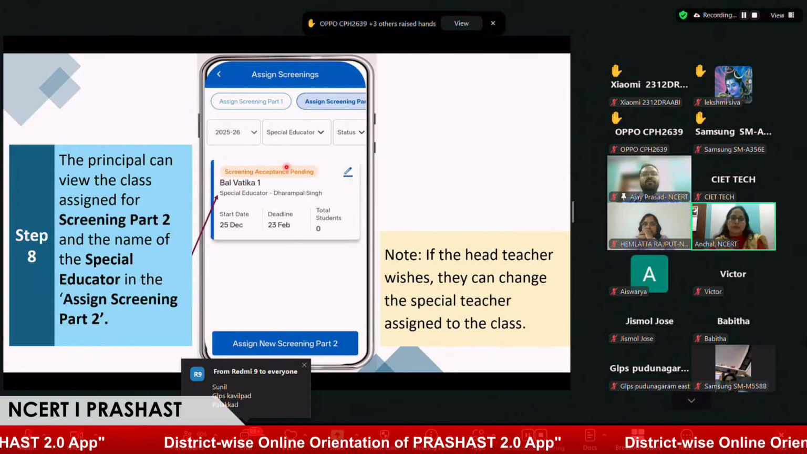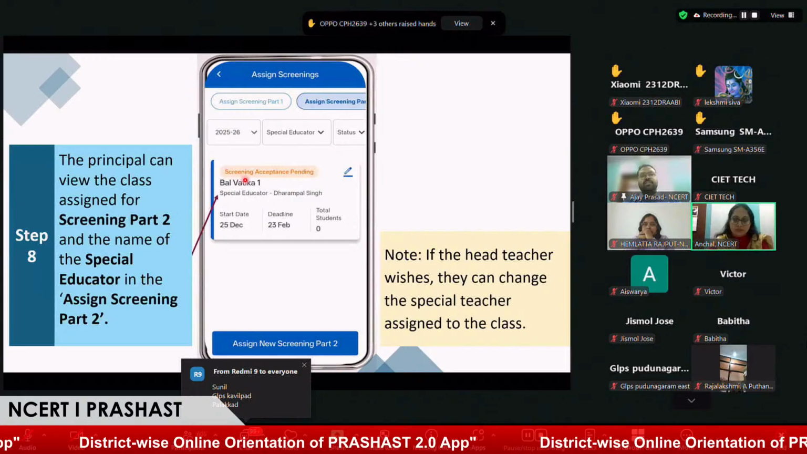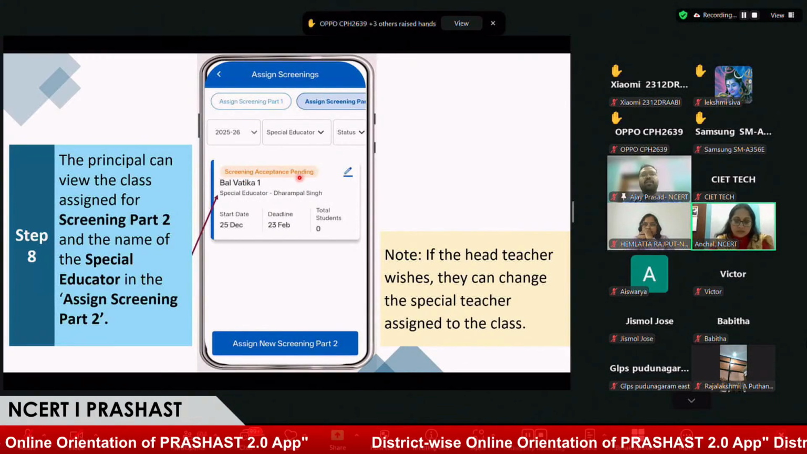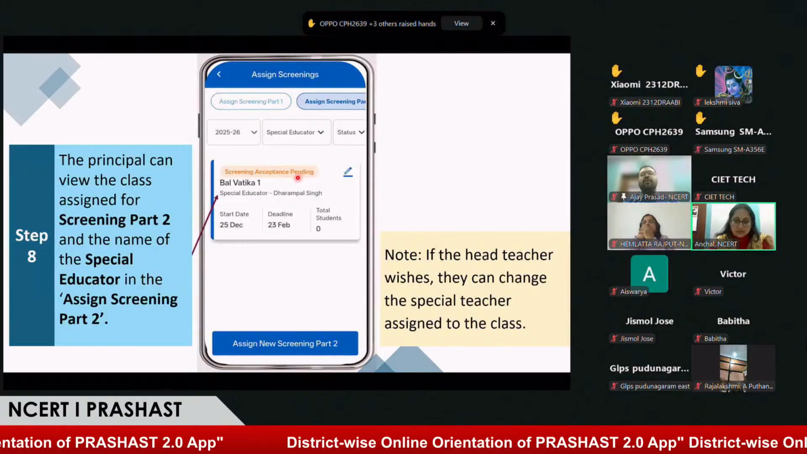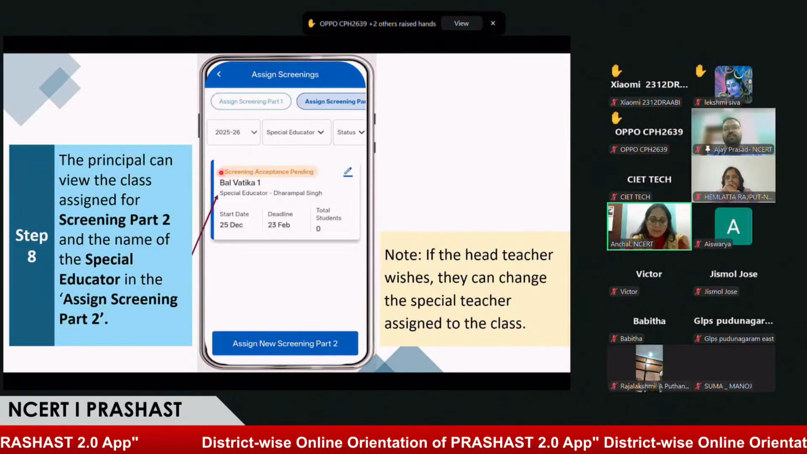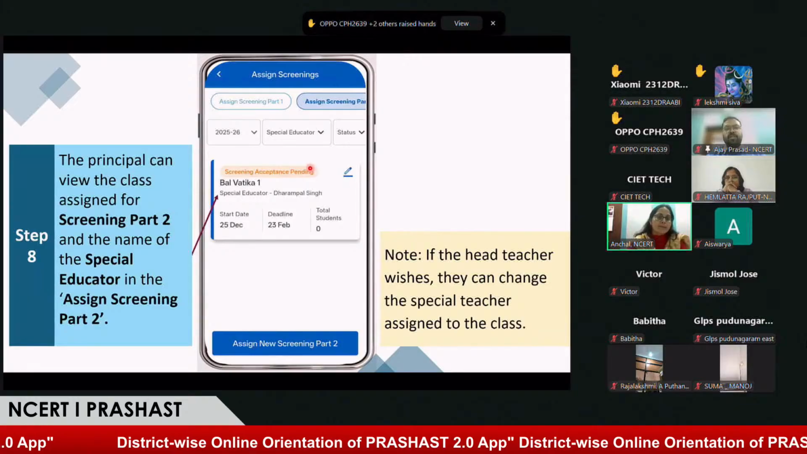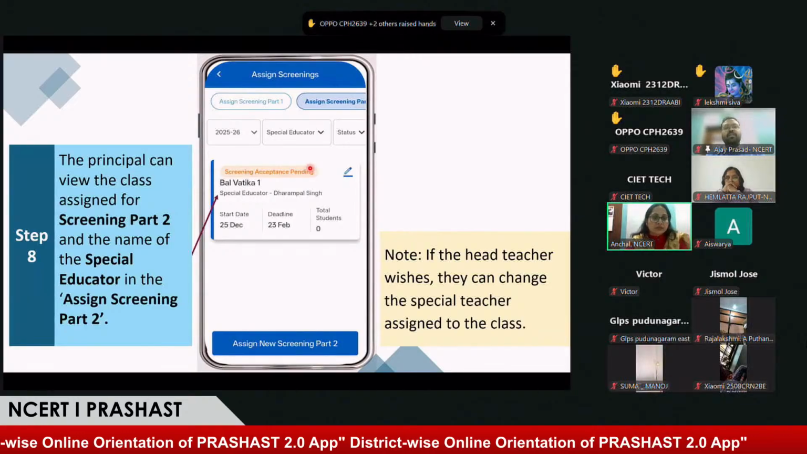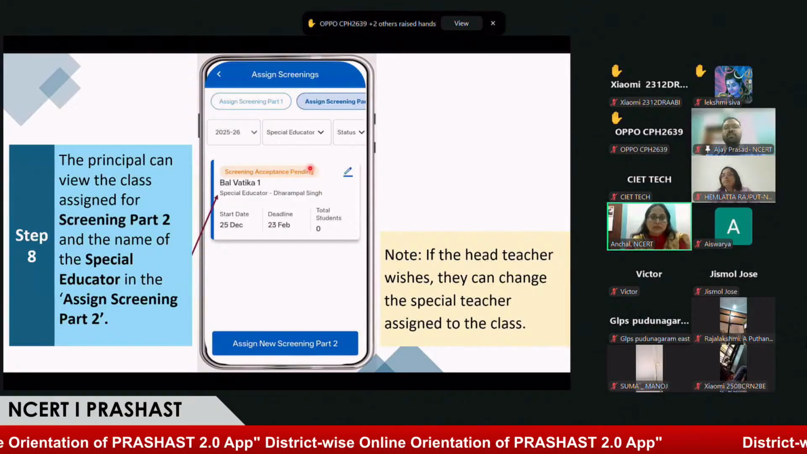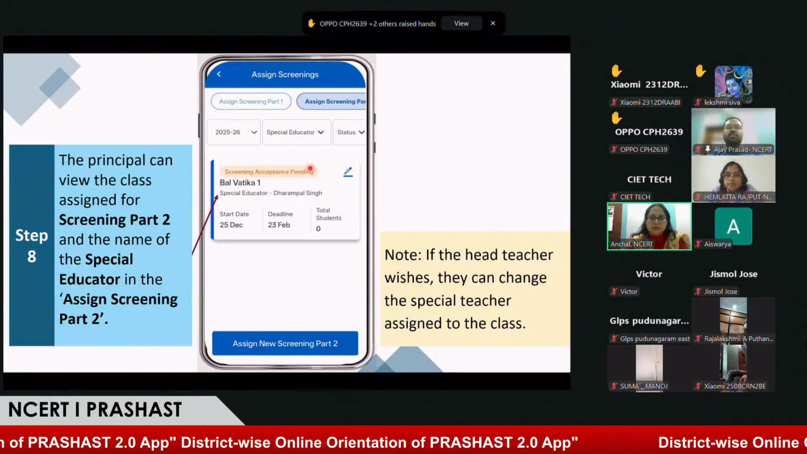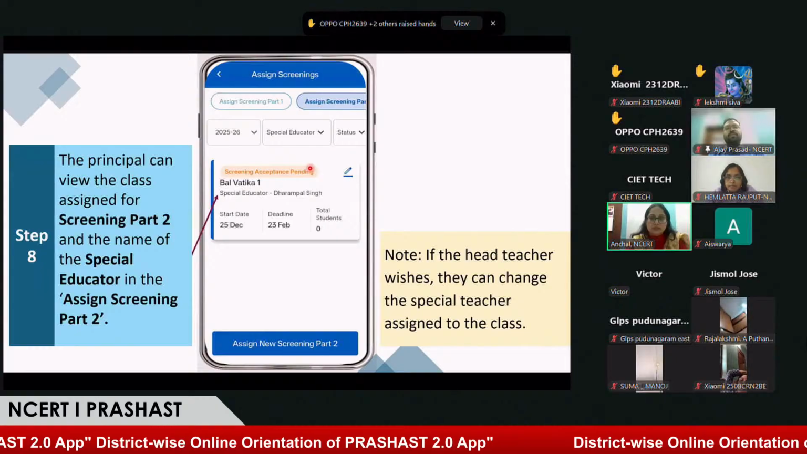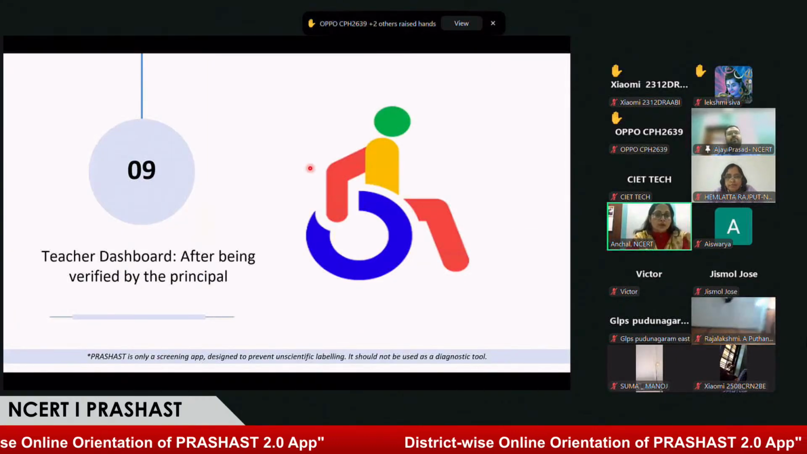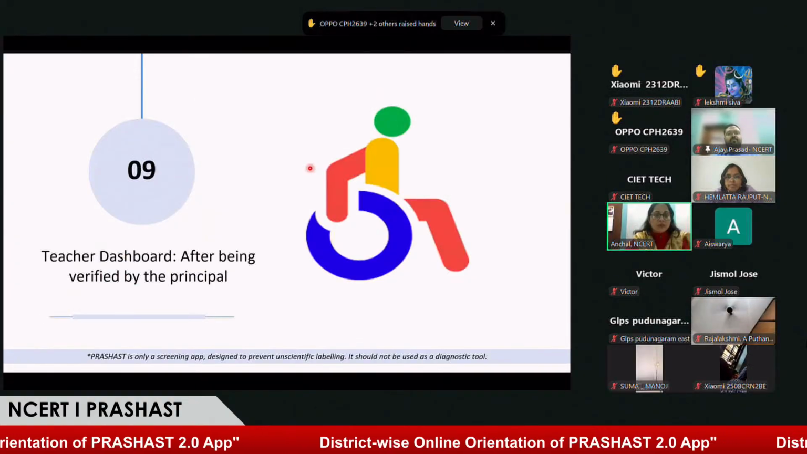Now here we can see there's a message which says screening acceptance pending. This means once the screening is assigned to the special educator, the special educator has to accept this screening. Acceptance means giving an acknowledgement to the head teacher that he or she has seen the screening. So we'll be seeing this in further steps, like how this takes place, when we'll be explaining screening part 2. Yes, ma'am. Okay, so this is the procedure of class assigning.